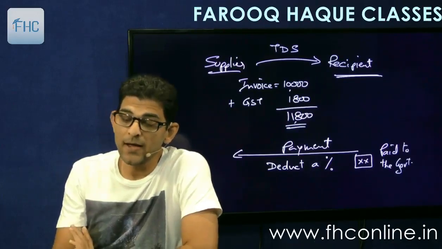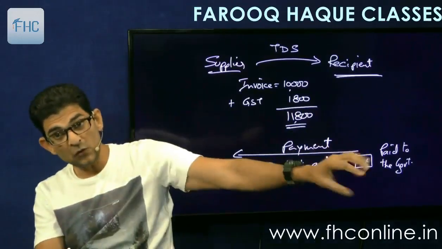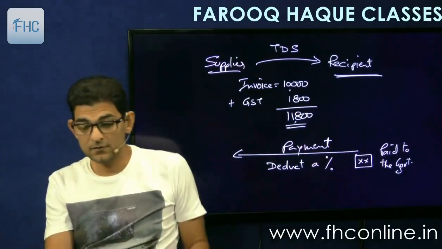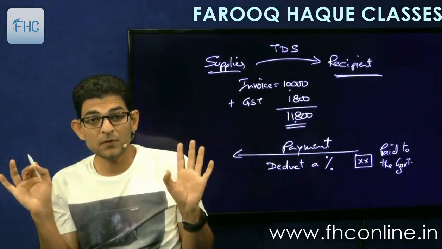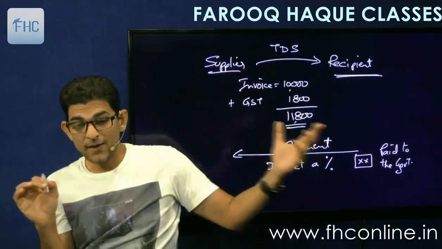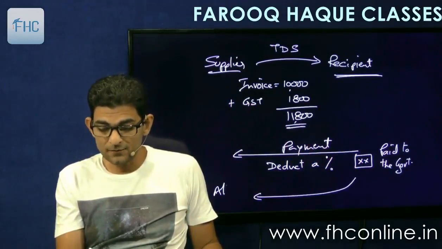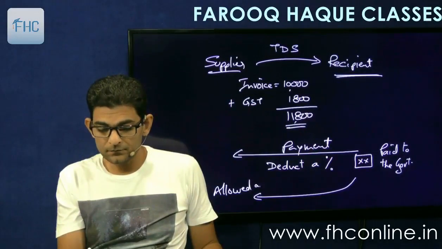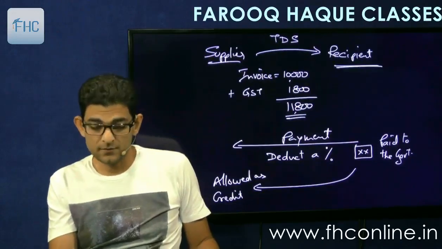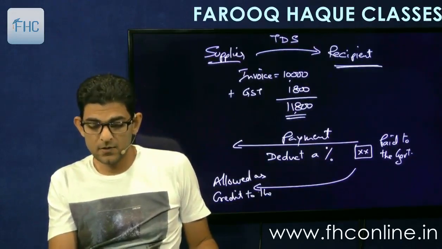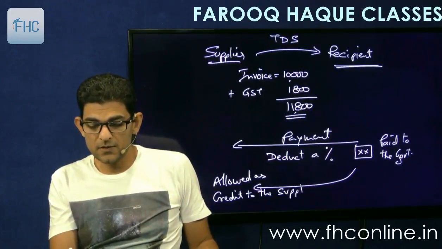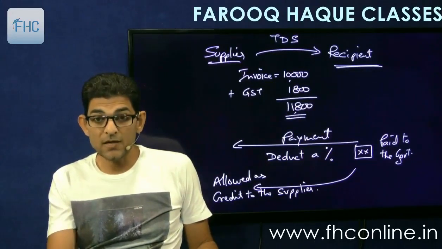Then he will give a certificate of this amount to the supplier, saying I have deducted this amount from your payment, and this amount will then be allowed as credit to the supplier, and this credit is taken in the electronic cash ledger.